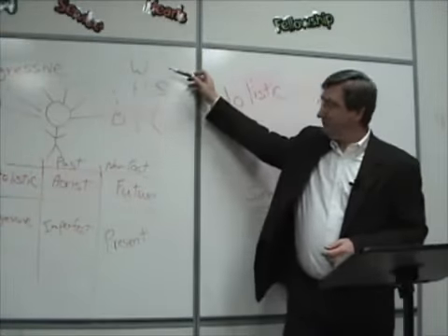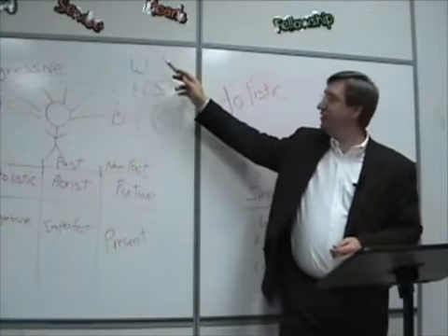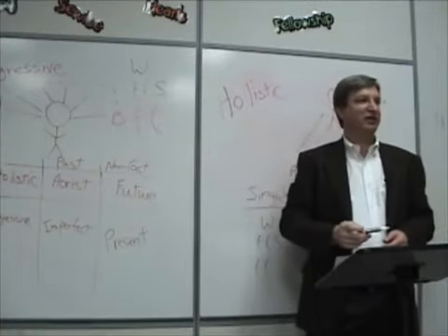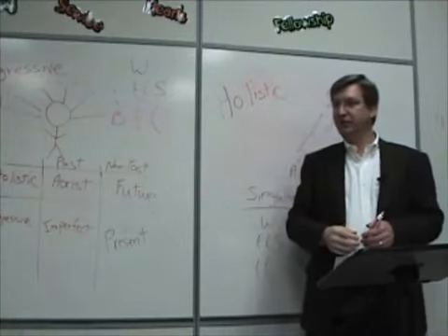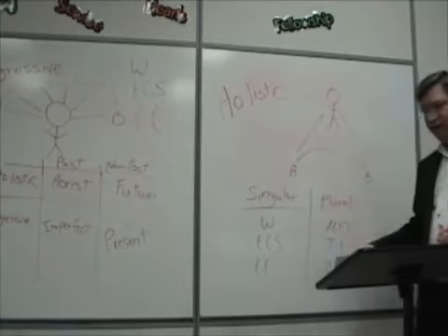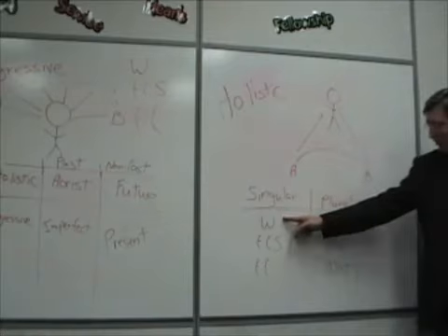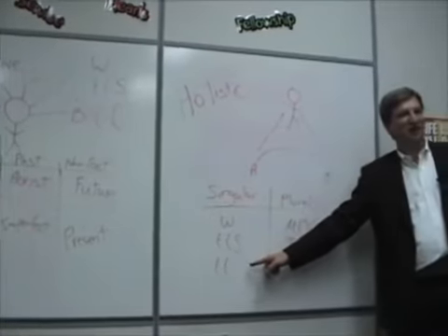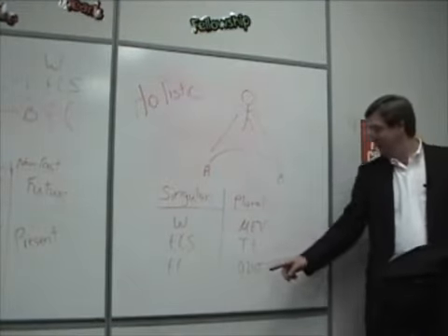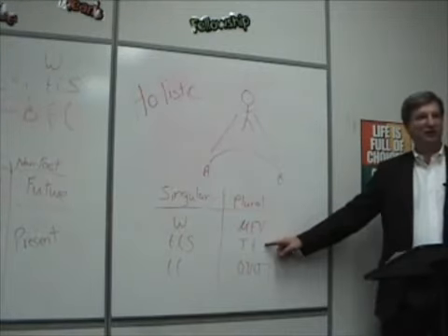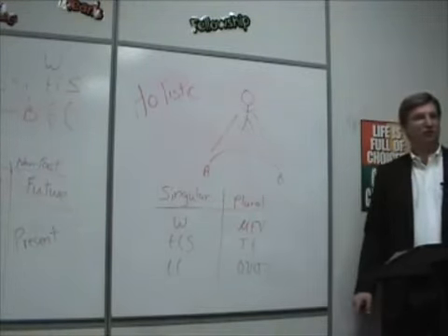So you have first person singular, second person singular, and third person singular. Always the same. And then you've got the first person plural, second person plural, and third person plural.